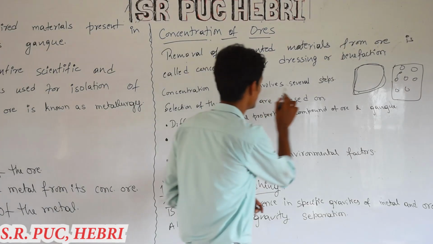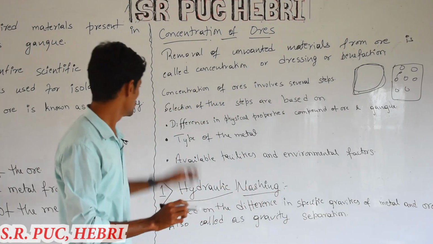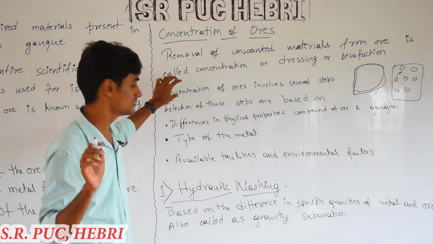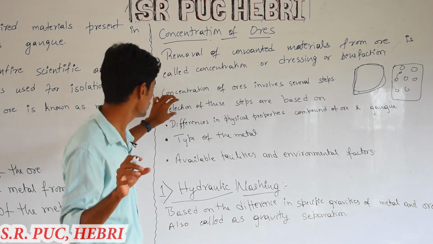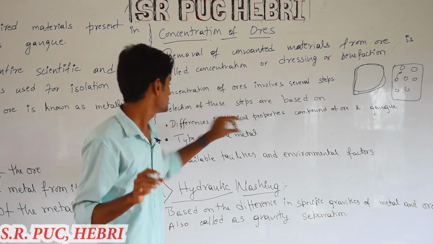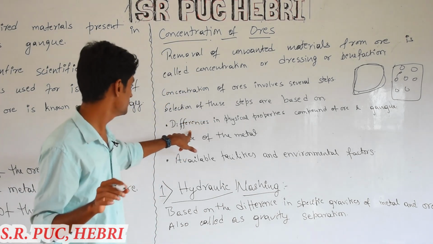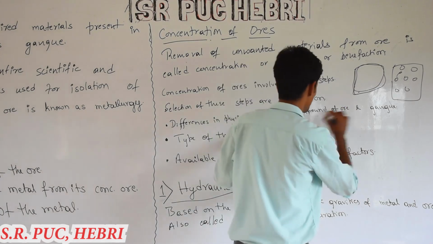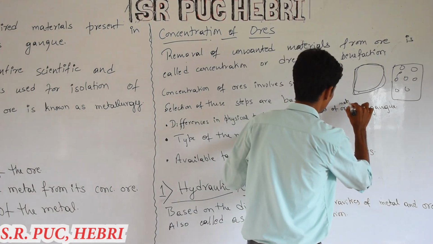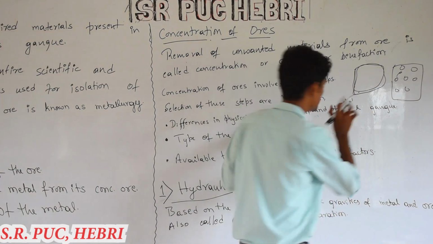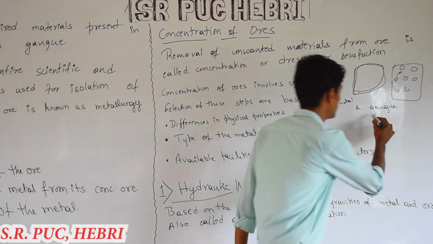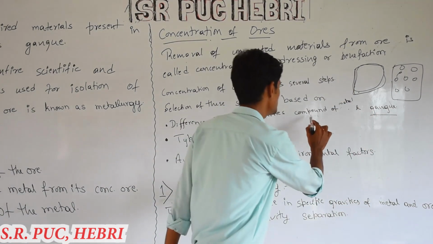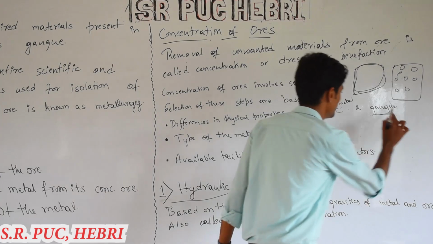Concentration of the ores involves several steps. The selection of the steps is based on the difference in physical properties between the compound of the metal, not the ore, and the gangue.